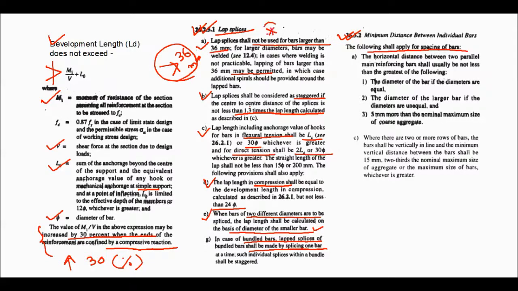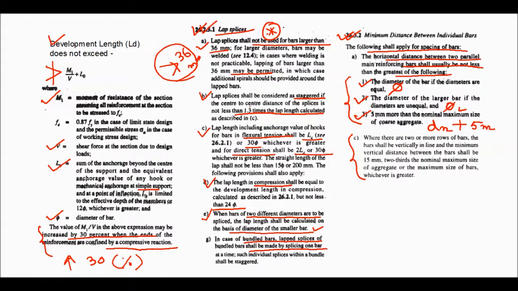This is very important. Now spacing: the horizontal distance between two parallel main reinforcement bars shall not be less than the greatest of the following: the diameter of the bar, if the diameters are equal, or the diameter of the larger bar, if the diameters are not equal, and dn, the nominal maximum size of the coarse aggregate, plus 5 mm. So these are important, you need to remember this.